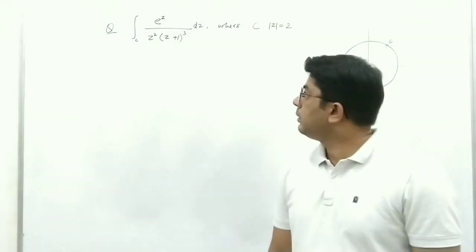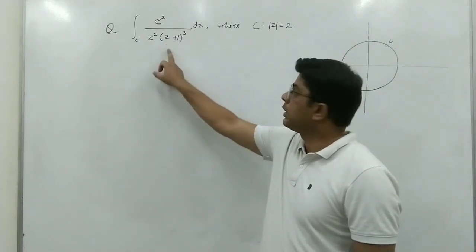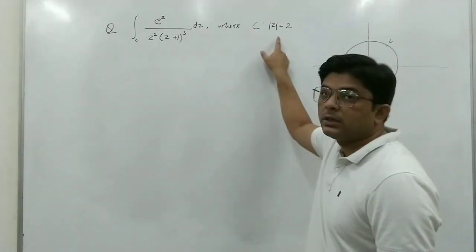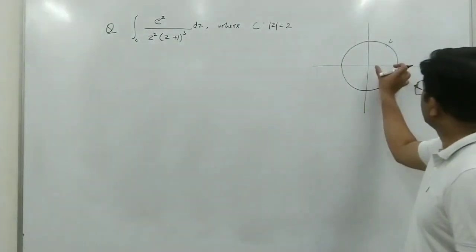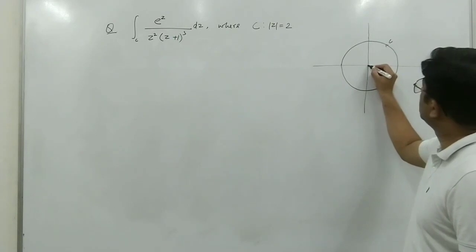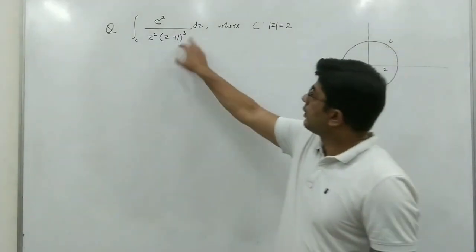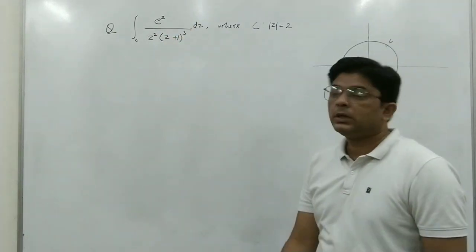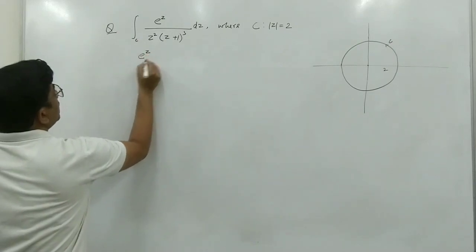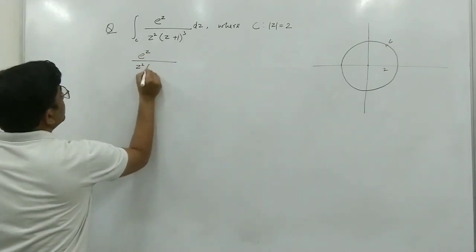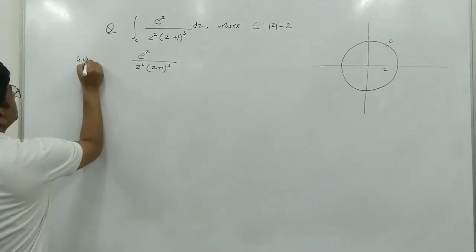Now we want to solve this problem in which we are given the integral of e^z upon (z squared)(z plus 1) cubed dz, where c is |z| = 2. So clearly it will be a circle with radius 2 and center at origin. Now this is the integration. The function is e^z upon z squared (z plus 1) cubed. This is the given function.